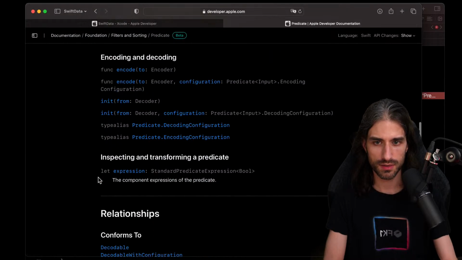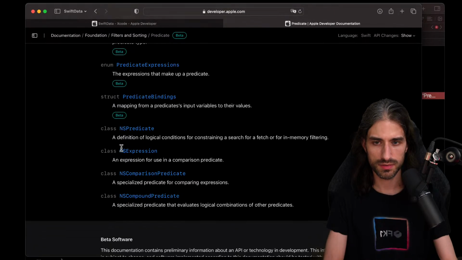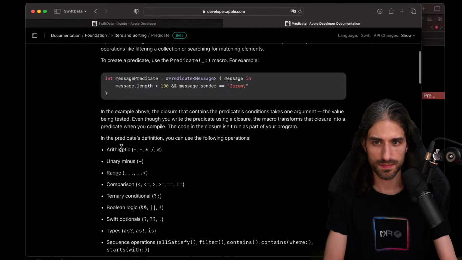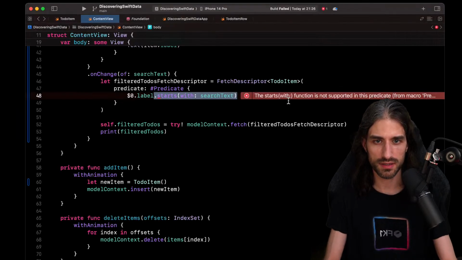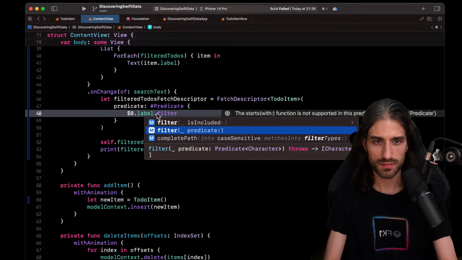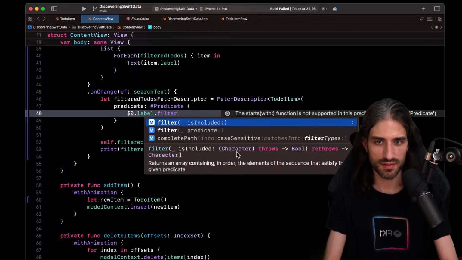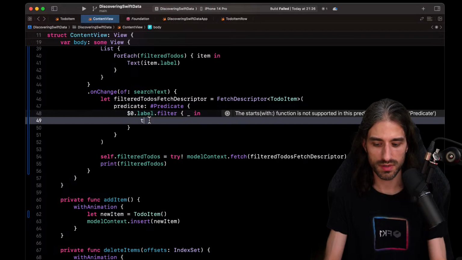Just going back to the documentation here to see if there is anything else I could do. I want to try and use maybe allSatisfy or filter or contains, maybe. Like what happens if I do filter, for instance? Oh, there is a new predicate version of filter that uses a macro, I guess. But if I do something, you know what? Just going to return always true. Let's see what's going to happen.